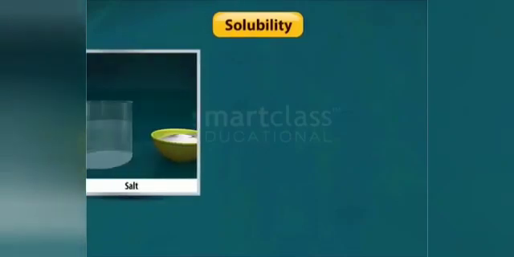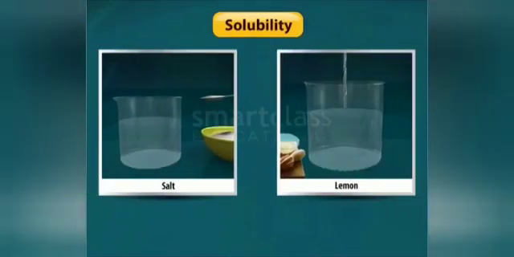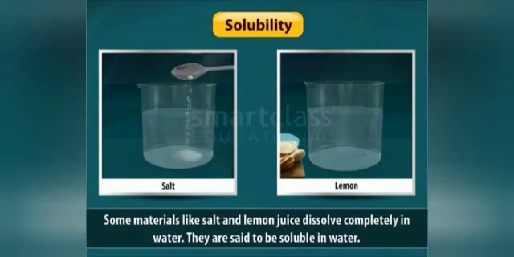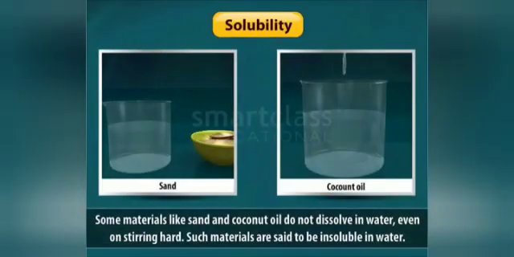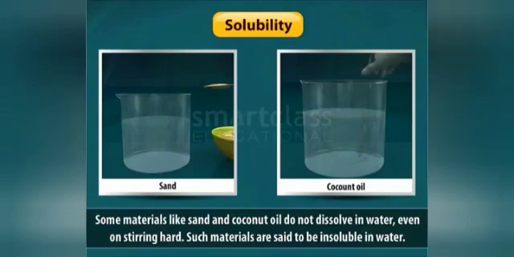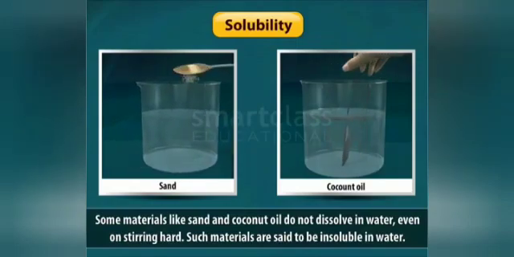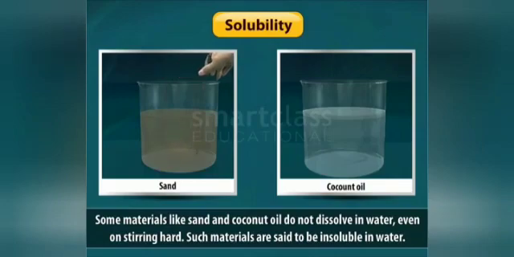The next property is solubility. Let's try to dissolve a few materials in water. Some materials like salt and lemon juice dissolve completely in water. They are said to be soluble in water. On the other hand, some materials like sand and coconut oil do not dissolve in water even on stirring hard. Such materials are said to be insoluble in water.